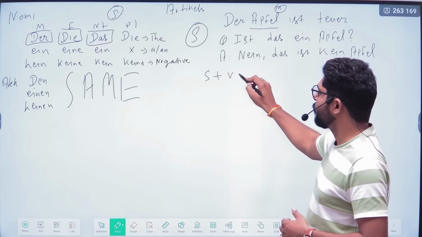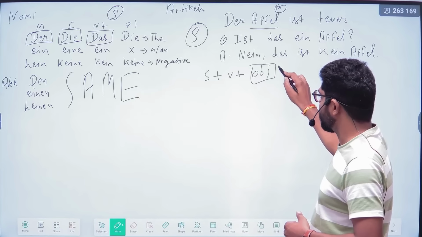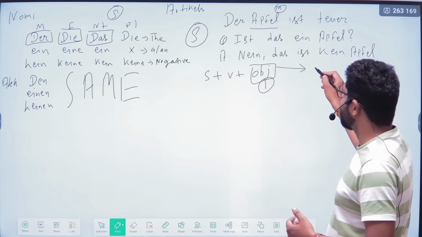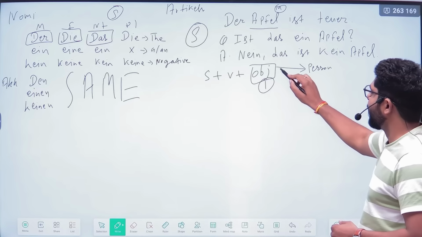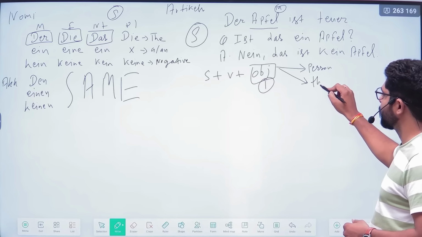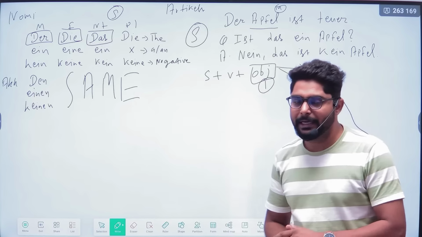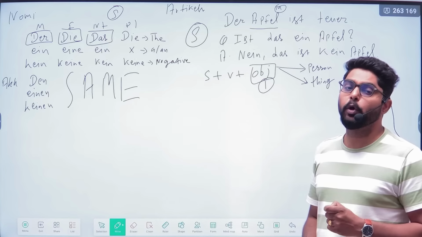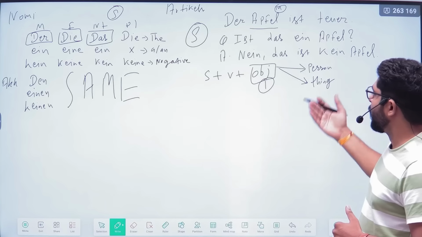Accusative means your focus will now be on the object portion. There should be only one object. It can be related to a person or to a thing. Whatever the object is, if it is related to a person or a thing, and there is only one object, then you have to use accusative.